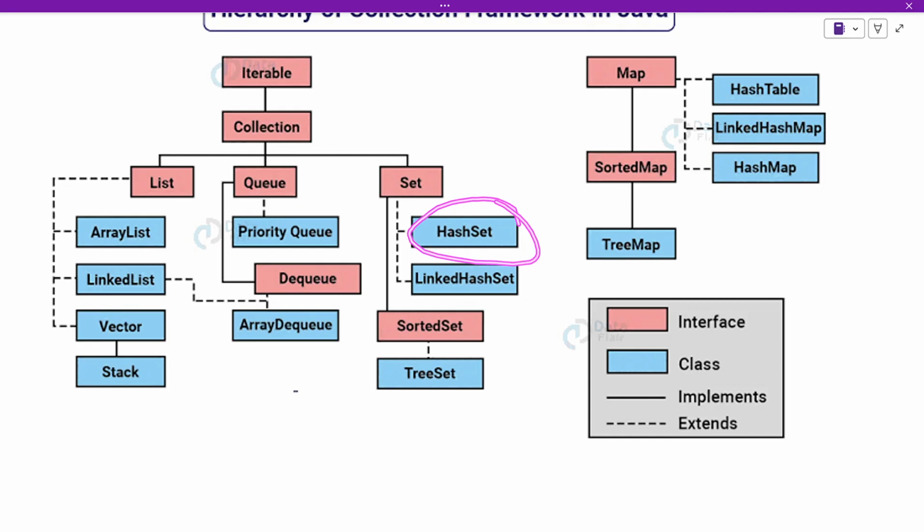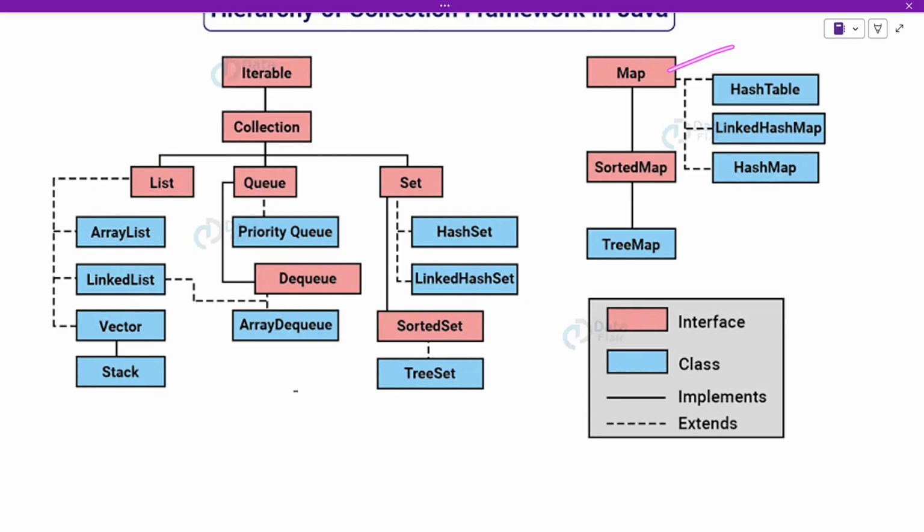And then we have set: hash set, linked hash set, and tree set. The hash set is an unordered collection of elements, and all the elements are going to be unique. The linked hash set will also not allow any duplicates, but when we try to retrieve the values, they are going to be retrieved in the same order in which we inserted them. And then we have the tree set. The tree set is going to internally sort the elements. It is also going to use red black trees internally.